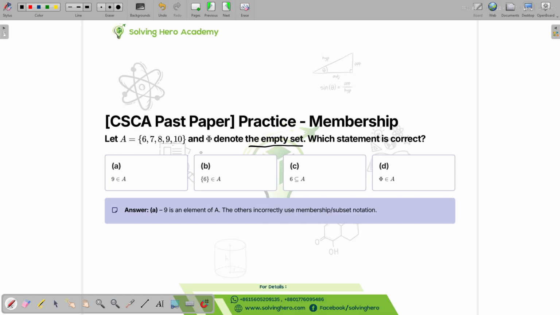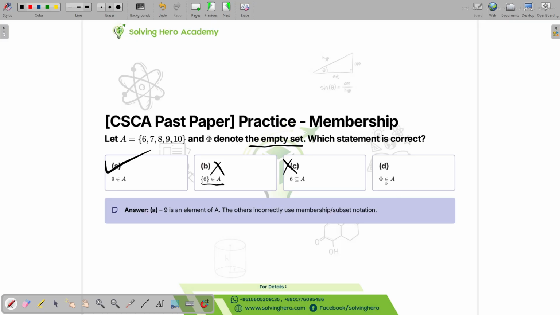Okay, which of the statements is correct? C belongs to A. As we can see, they're saying belongs to, but this is a set. That means this is wrong. 9 belongs to A. This is probably correct. 6, this is used for sets, not for elements. So this is not correct.